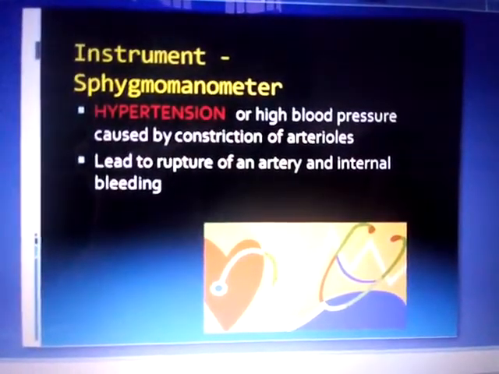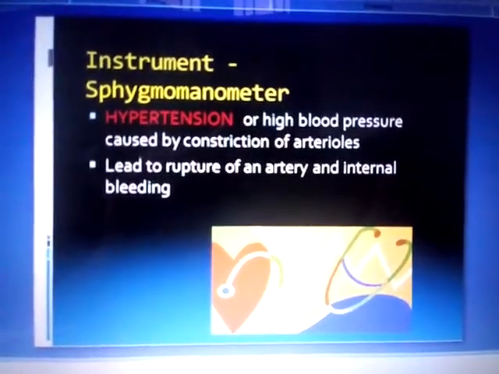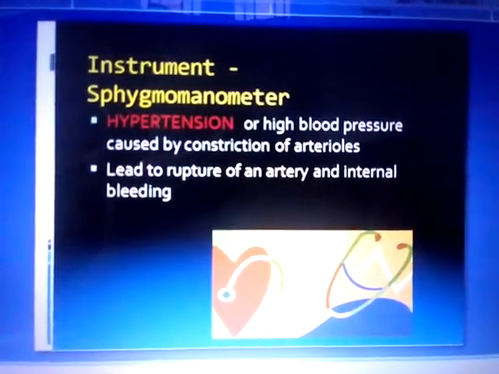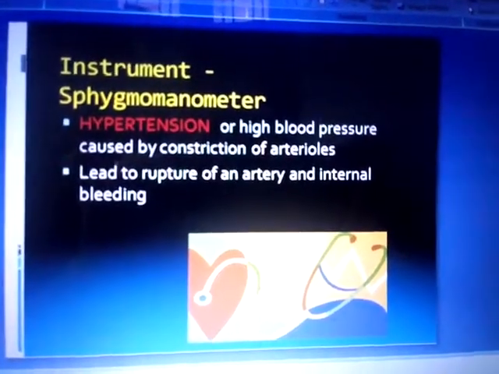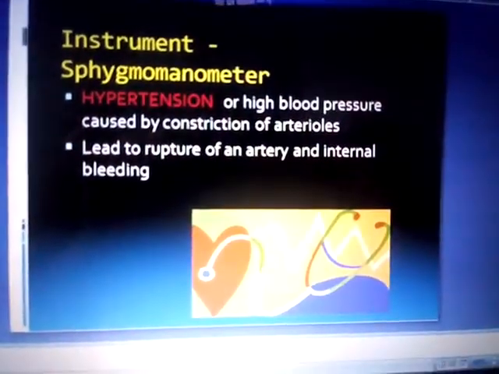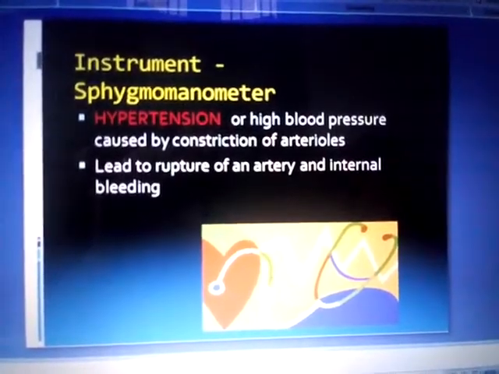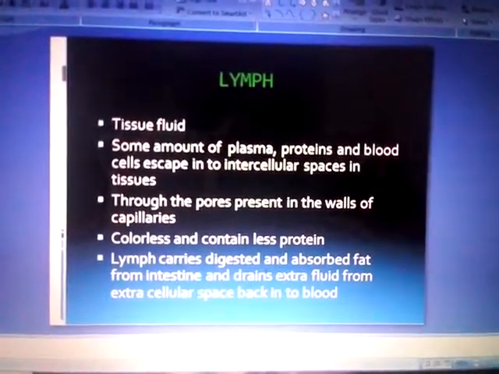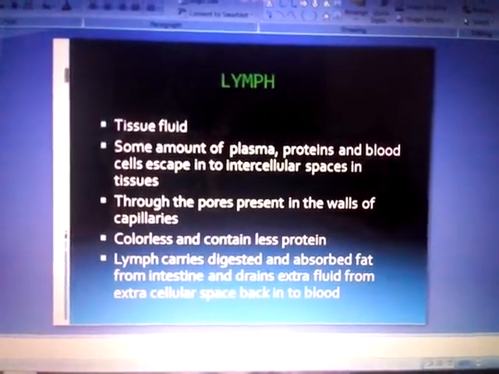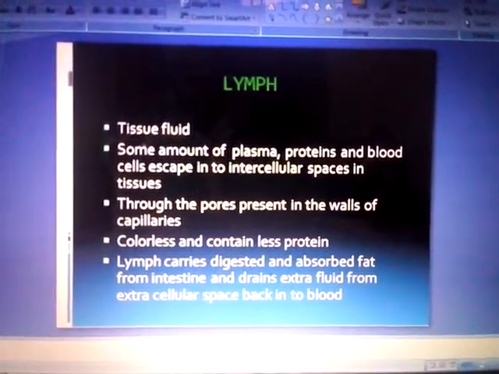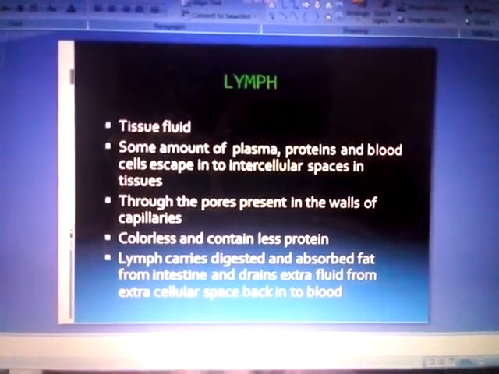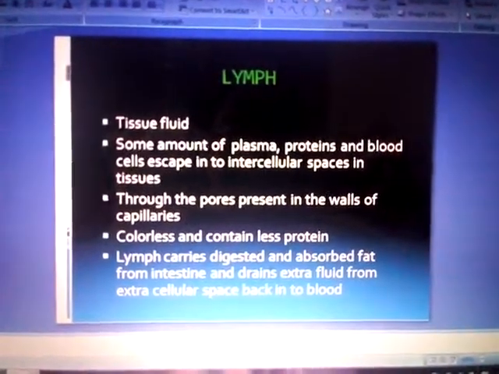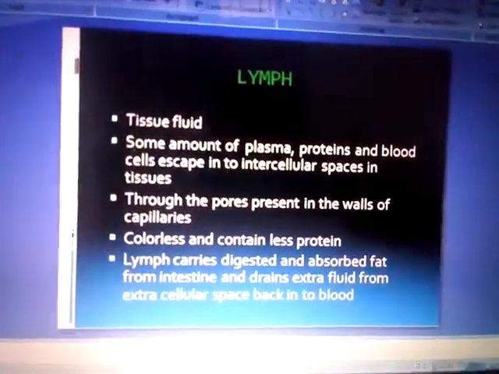High blood pressure is also called hypertension. It is caused by constriction of arterioles, which results in increased resistance to blood flow. It leads to the rupture of an artery and internal bleeding. Like the blood vascular system, another transportation system is also present in our body, that is lymph or tissue fluid.